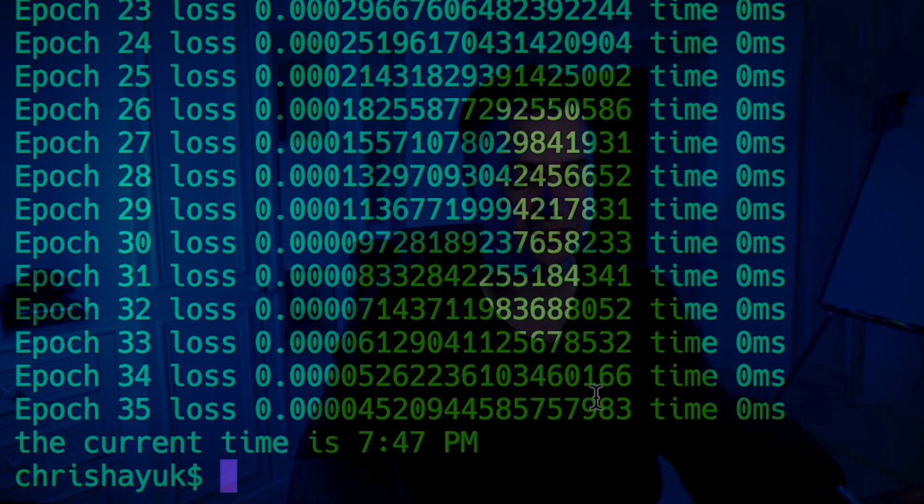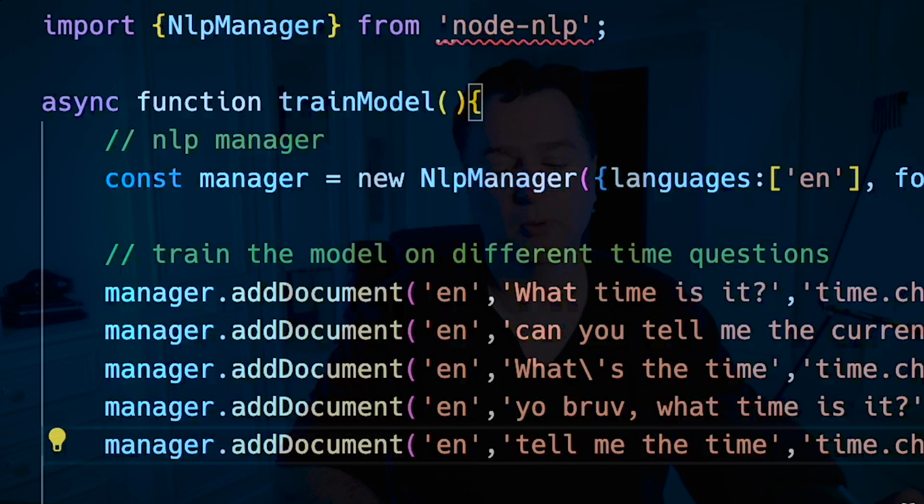Run this, and you can see the bad news with something like nlp.js over something like large language models is that large language models are generally quite a bit better, which is why you have these terrible chatbot experiences that I'm sure everybody has had. So the problem is if I put this through just as it is, what's the time? Can you tell me the current time, etc. The problem is most things are probably going to get classified into that bucket because it's just not that good. But for something like training an agent network, that's going to be fine.